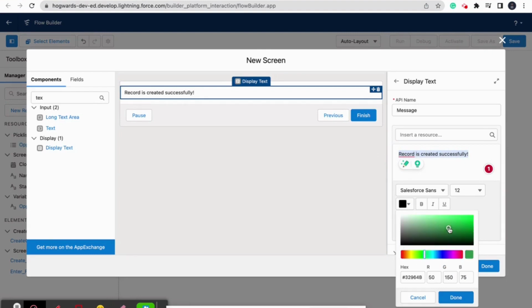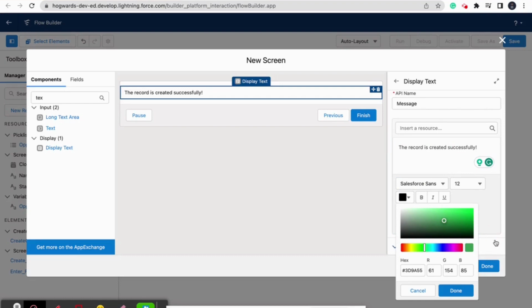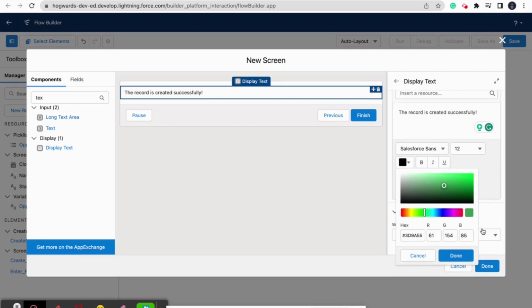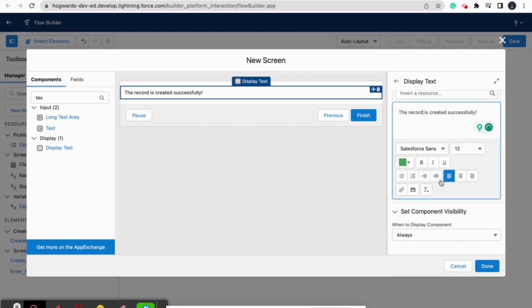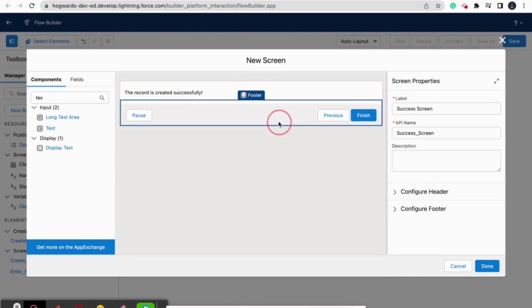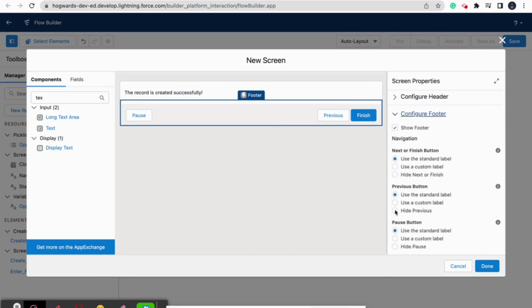Okay, you can give any color to the text as well. And then we want to display it always. For the footer we don't want these buttons.